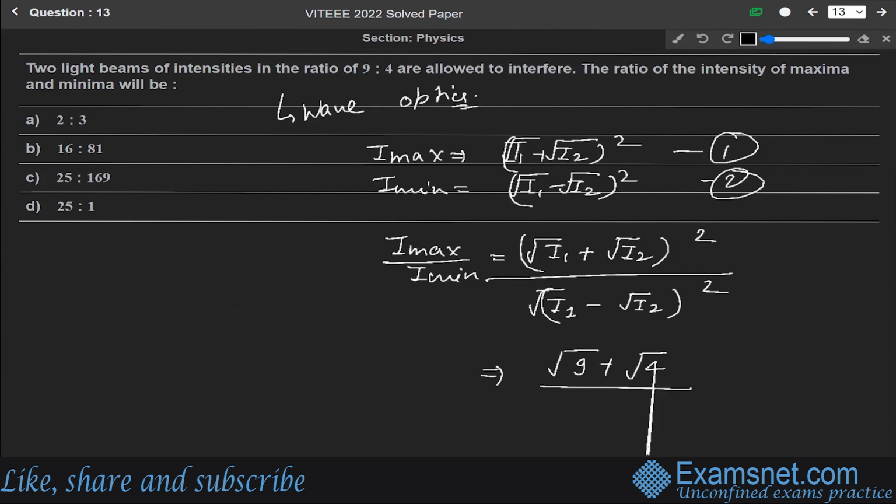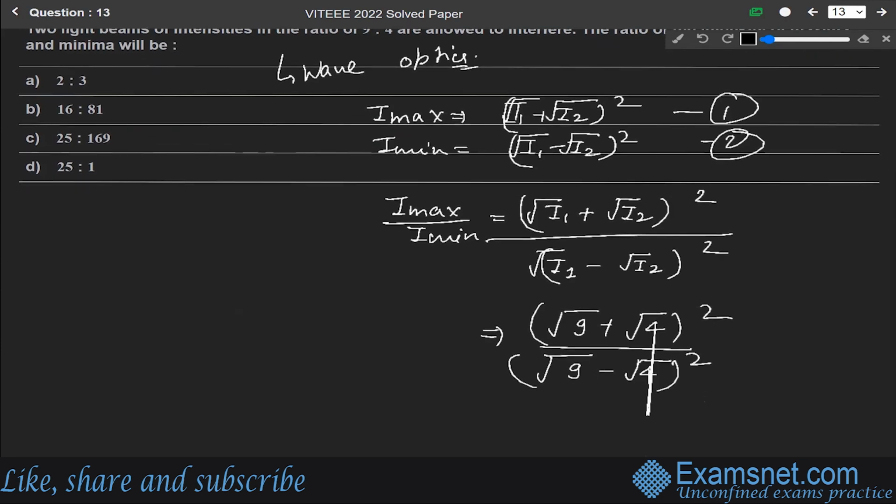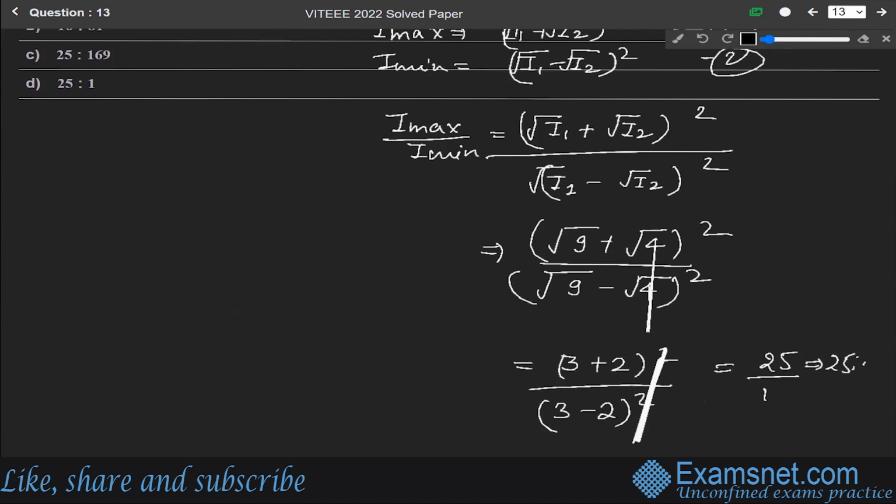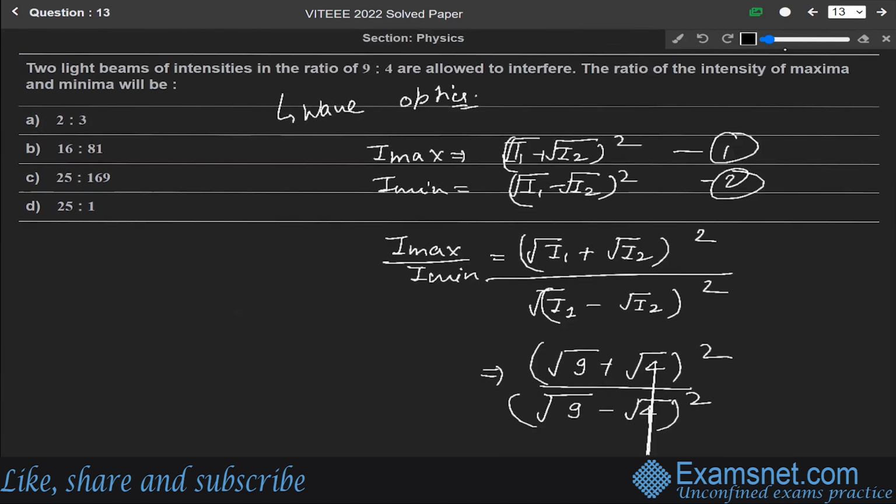So under root of 9 is 3, under root of 4 is 2. 3 plus 2 is 5, 5 whole square is 25, 3 minus 2 is 1. So it will be 25:1. Okay, so the correct answer is option 4, that is 25:1.